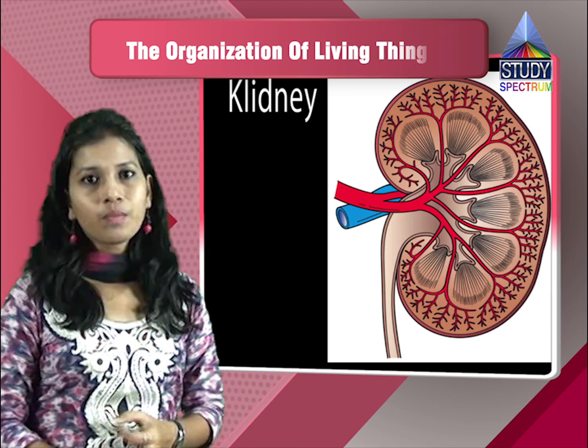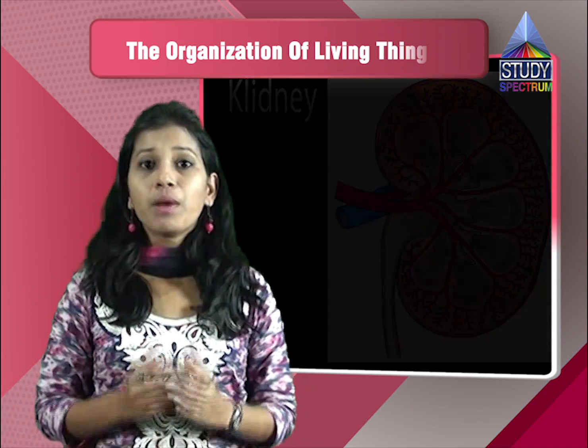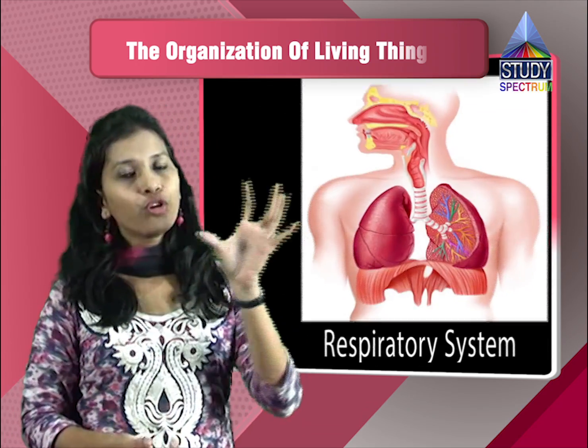Now organ systems, like I have already explained: there is the digestive system, the respiratory system, the nervous system, the reproductive system. These systems are all made by what? They are made by different organs.